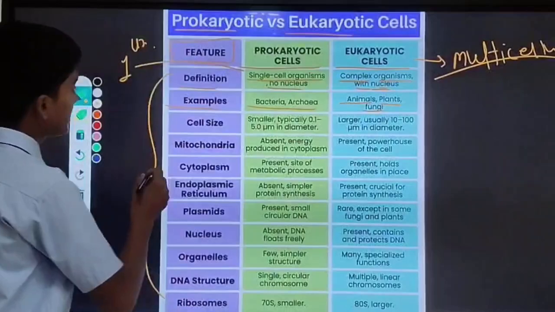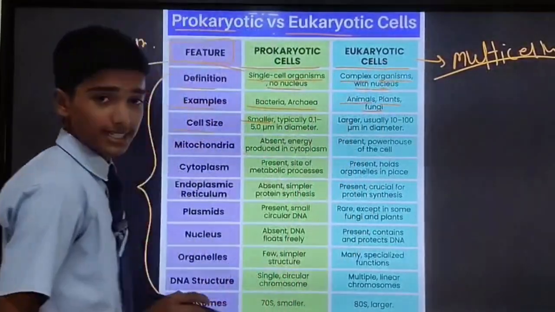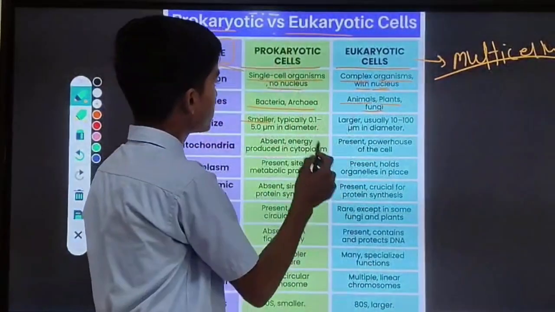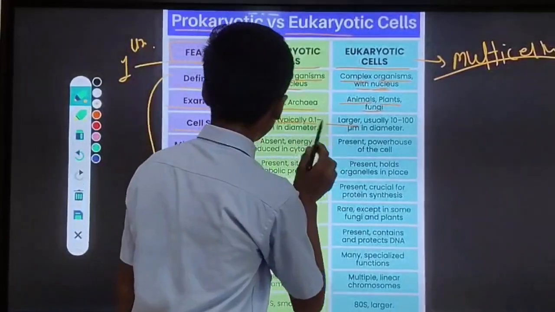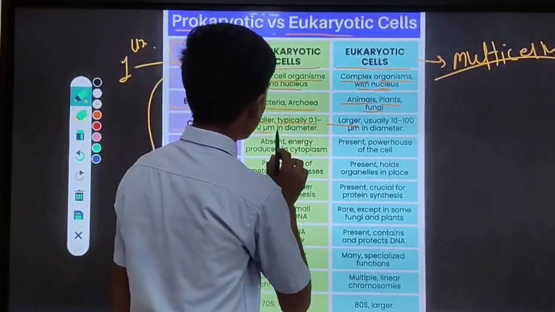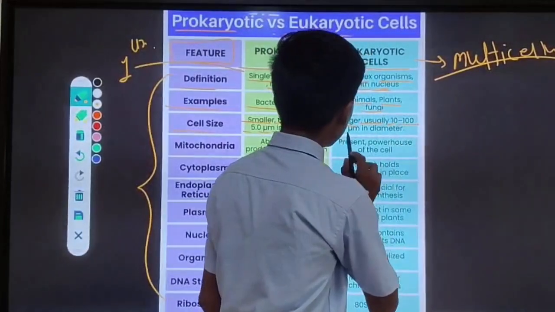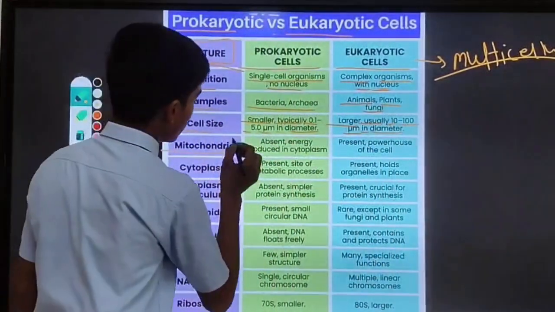So now next is cell size. Prokaryotic cells are smaller than eukaryotics and the eukaryotic cells are larger than the prokaryotics. Typically 0.1 to 5 micrometer in diameter, and usually 10 to 100 micrometer in diameter. These are the sizes.